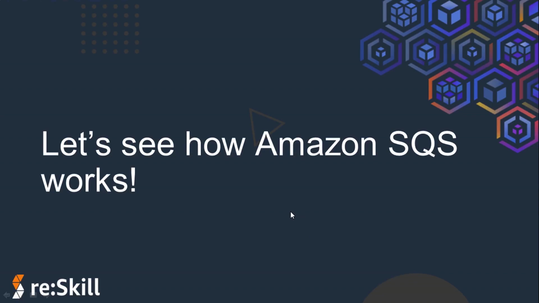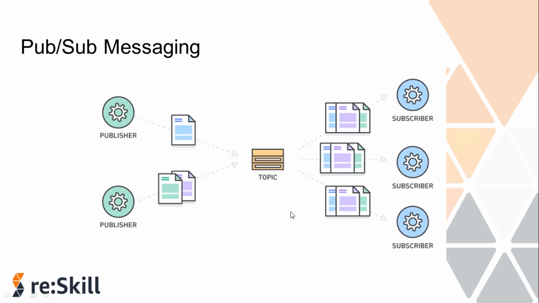Let's learn about the next type of messaging, that is pub/sub messaging. We have seen message queues working, but there's one more messaging type, that is pub/sub or publish-subscribe messaging. Publish-subscribe messaging is a form of asynchronous service-to-service communication used in serverless and microservices architectures.